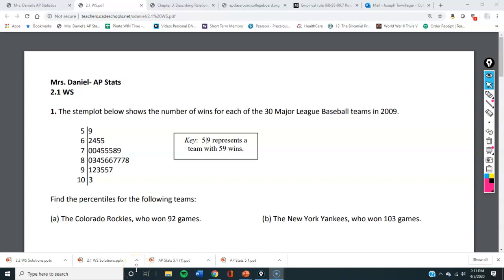Today I'm going to be doing a review of Chapter 2. This is going to be dealing with stem plots, normal distributions, percentiles, all sorts of fun stuff.